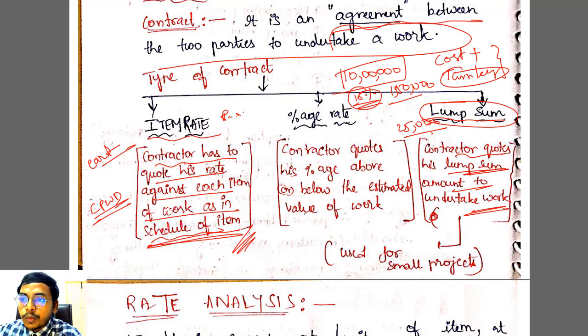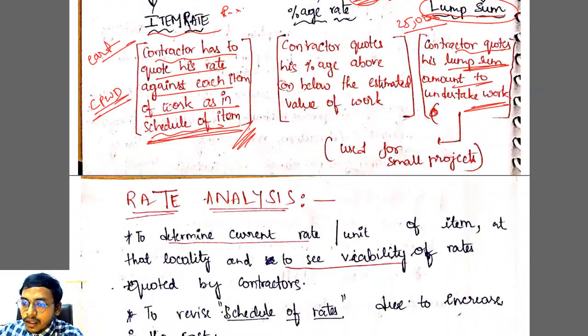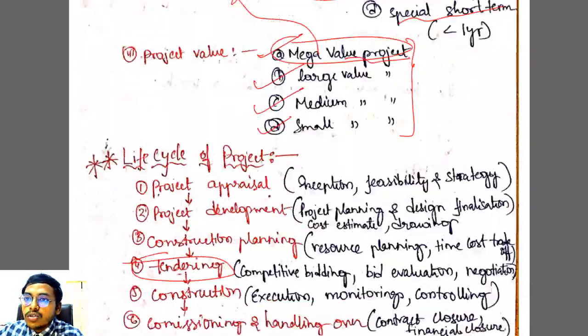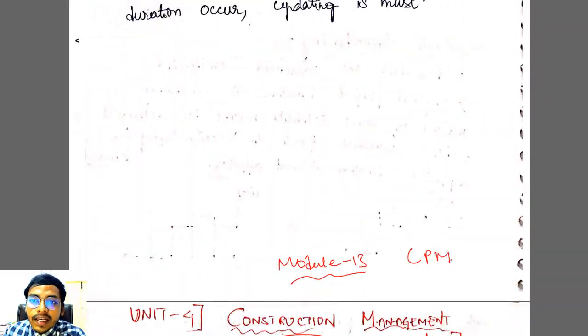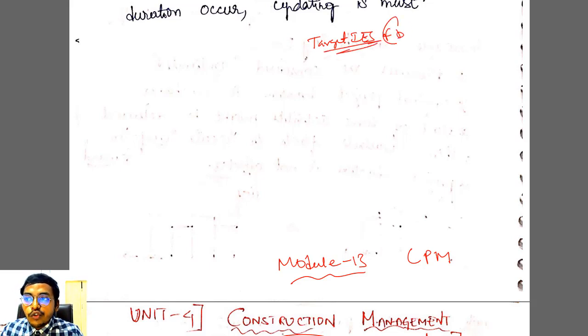Now write down one more classification of contracts. Make notes wherever you have a place in your notes. Notes are free, right? You can download these notes from the Target IES Facebook page. You can go and search Target IES on Facebook. From there you can get this short copy for free of cost.